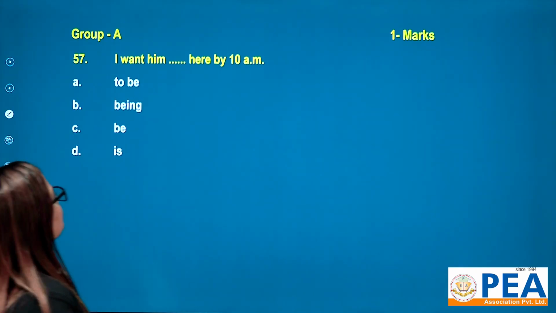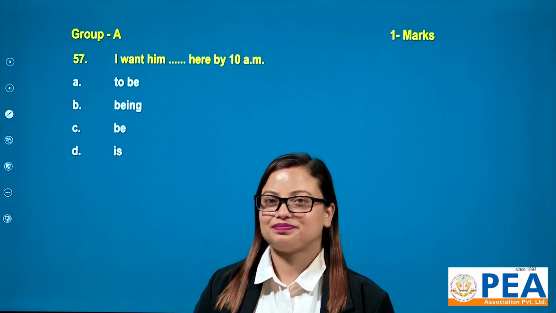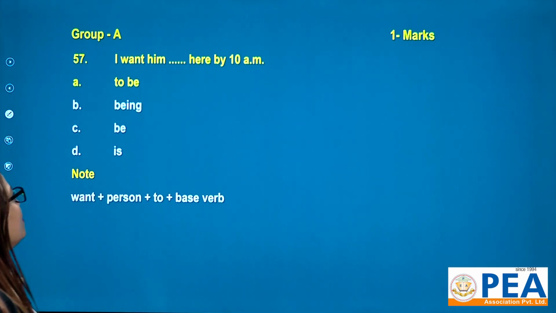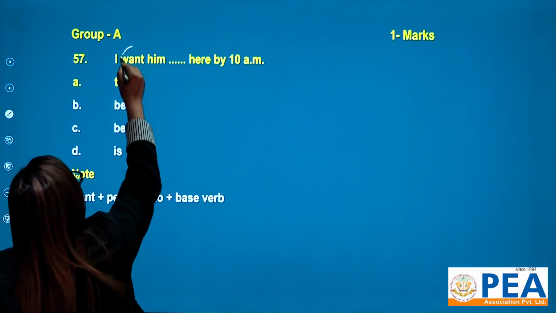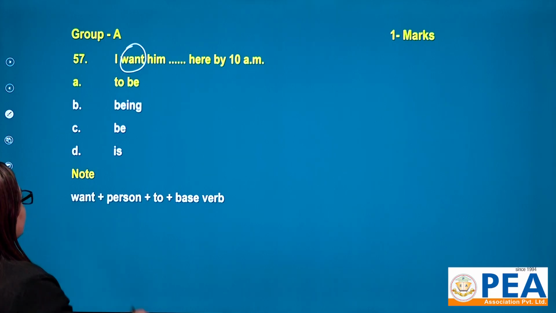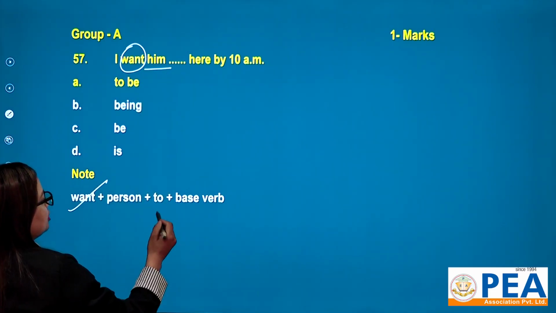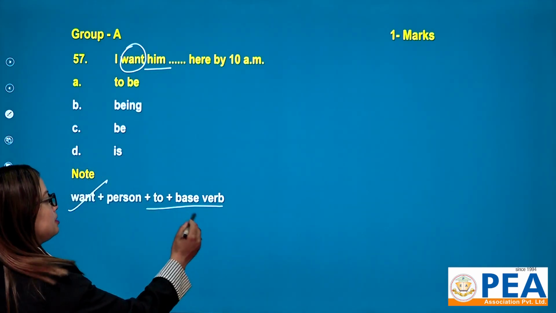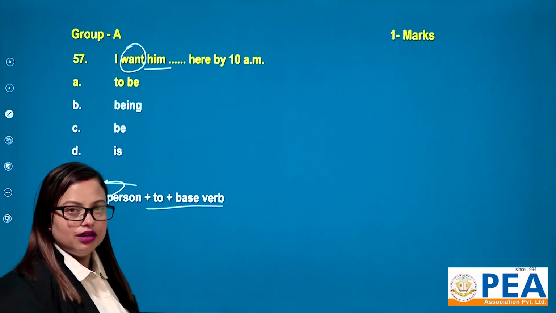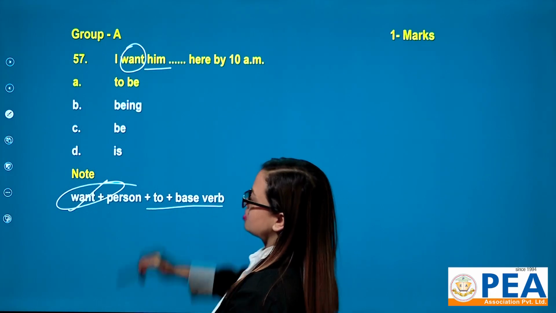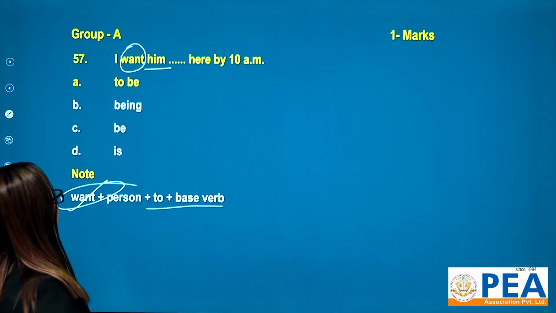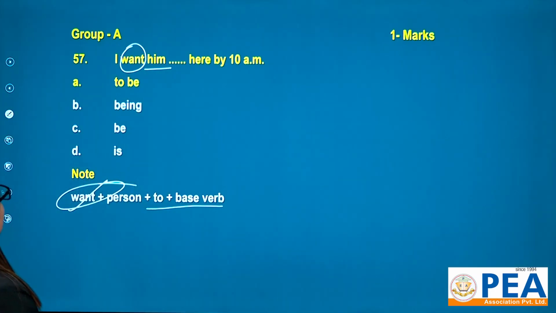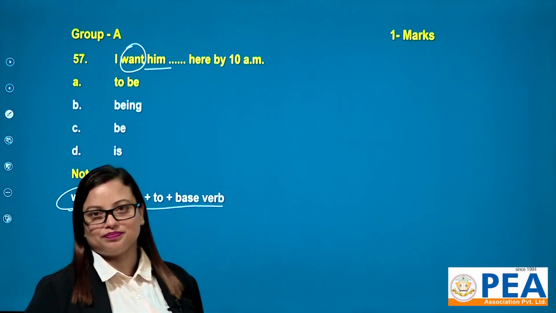57. I want him dash here by 10 a.m. Right? So in terms of this verb want, if there is a person after want, then you need to keep to plus base verb. Your to plus base verb is determined by this want. So this is the structure for question number 57. Follow this structure: want plus person plus to plus base verb. Then it will be: I want him to be here by 10 a.m.